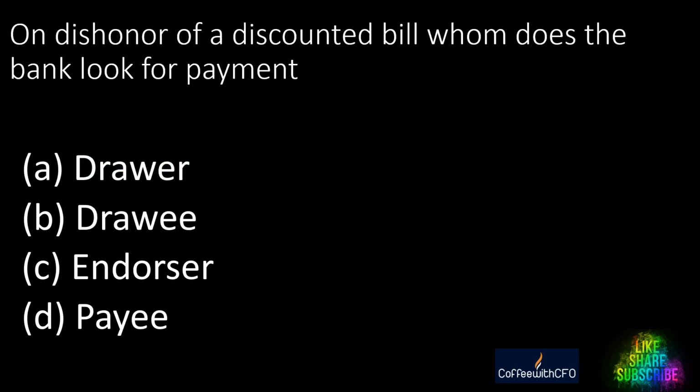Next question, on dishonor of a discounted bill, whom does the bank look to for the payment? When a discounted bill is dishonored, whom will the bank look to for payment? A. Drawer, B. Drawee, C. Endorser, D. Payee. I repeat the question, on dishonor of a discounted bill, whom does the bank look to for the payment? A. Drawer, B. Drawee, C. Endorser, D. Payee. And the right answer is drawer.